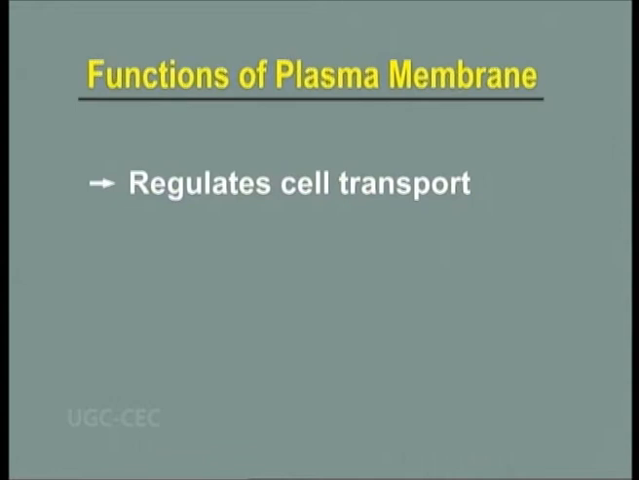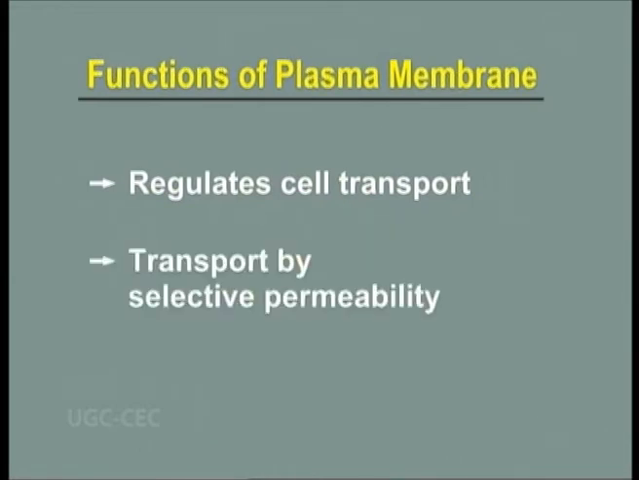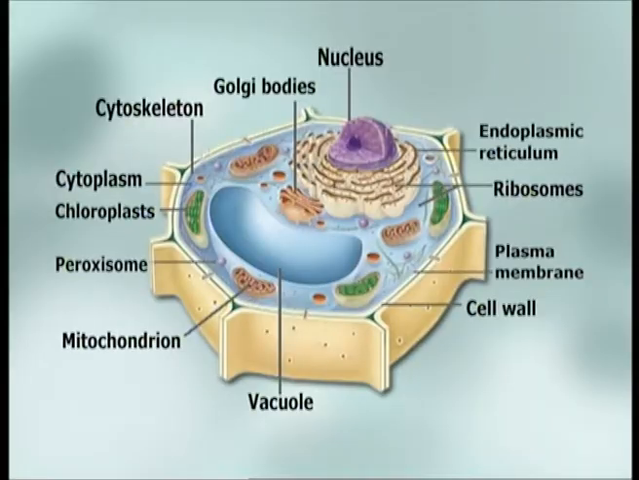Now, let's have a look at the functions of the plasma membrane. It is the membrane boundary of the cell which regulates cell transport. The plasma membrane exhibits selective permeability. Small non-polar hydrophobic molecules are soluble in lipids and can easily pass through the membrane. Polar hydrophilic molecules are not soluble in lipids. Transport of these polar molecules across the membrane depends on the protein molecules in the phospholipid bilayer.